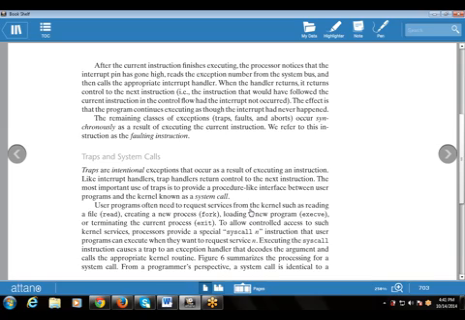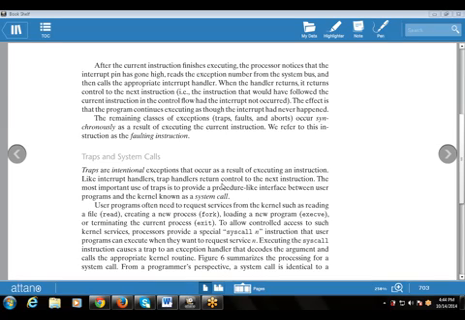Then the most important use of the trap is to provide a procedure-like interface between the user program and the kernel, known as the system call. So that provides an interface between the user program and the kernel that is known as the system call. So traps are intentional exceptions that occur as a result of executing an instruction. Whenever we execute an instruction, these are the intentional exceptions that arise.